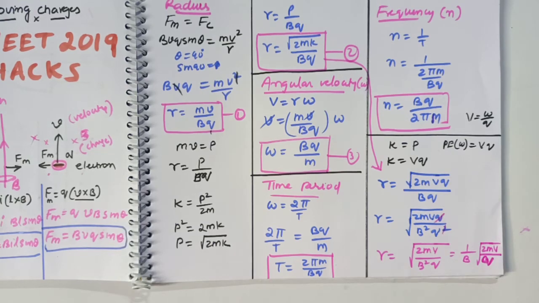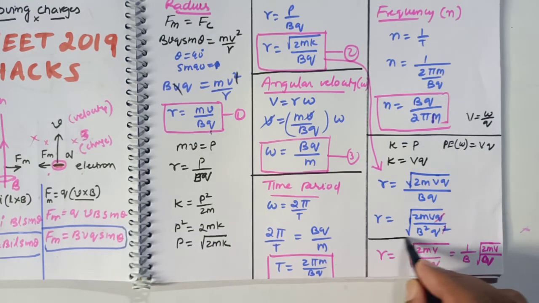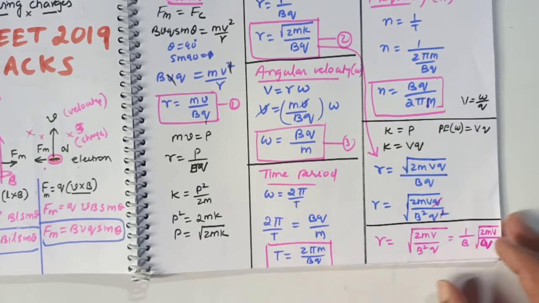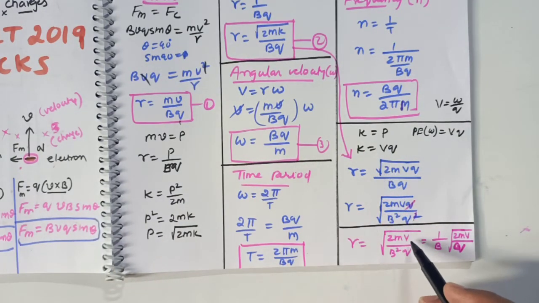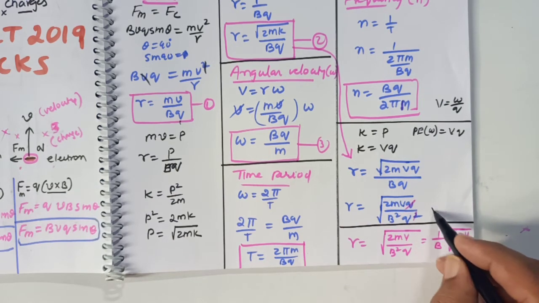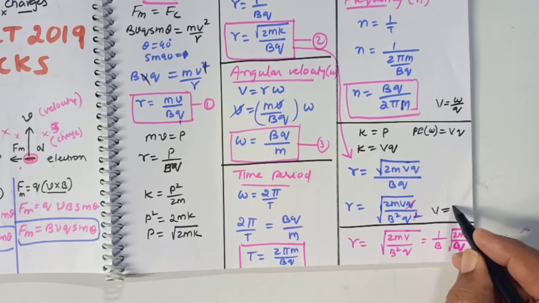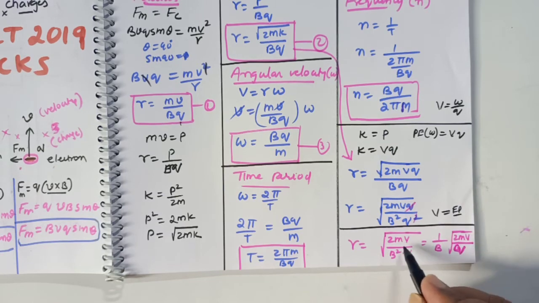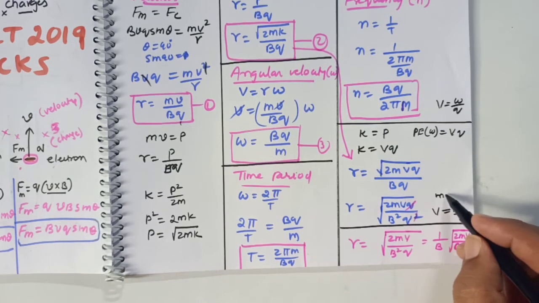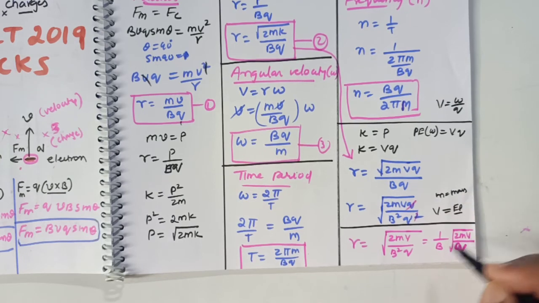So this is also going to be a modified formula for radius, in which instead of writing kinetic energy we can write potential energy also. What is V here? V is nothing but electric potential. It is called electric potential V. Whereas M is going to be mass here, Q is going to be charge here.